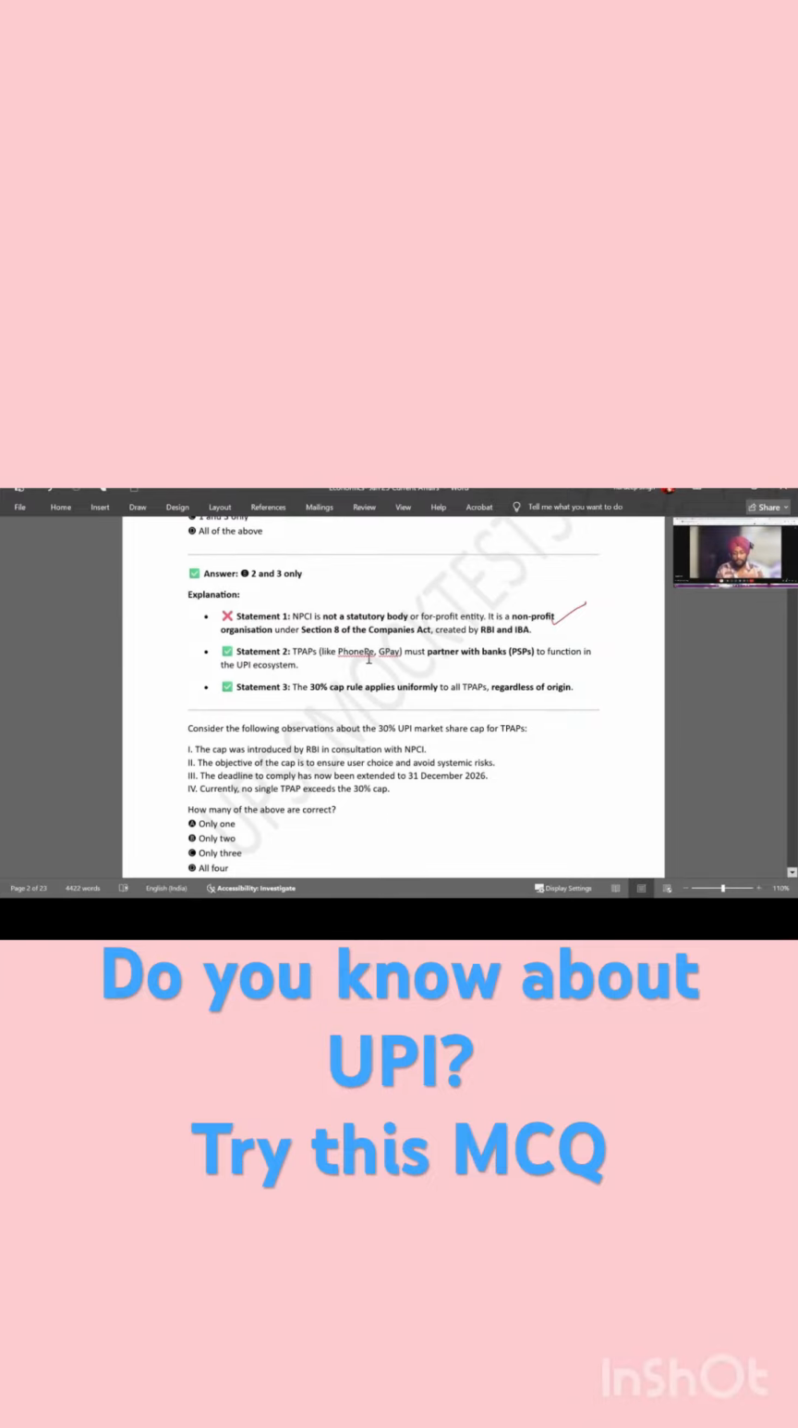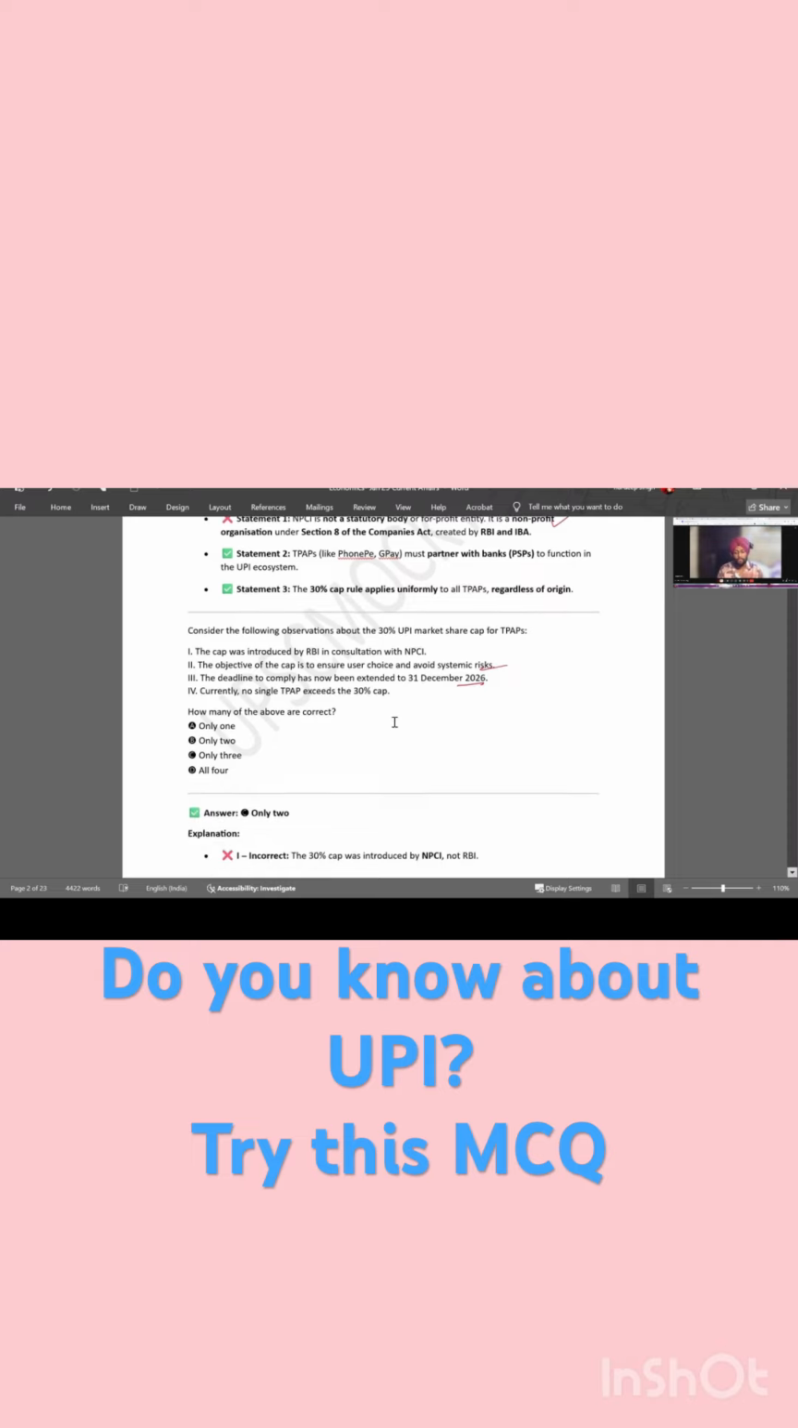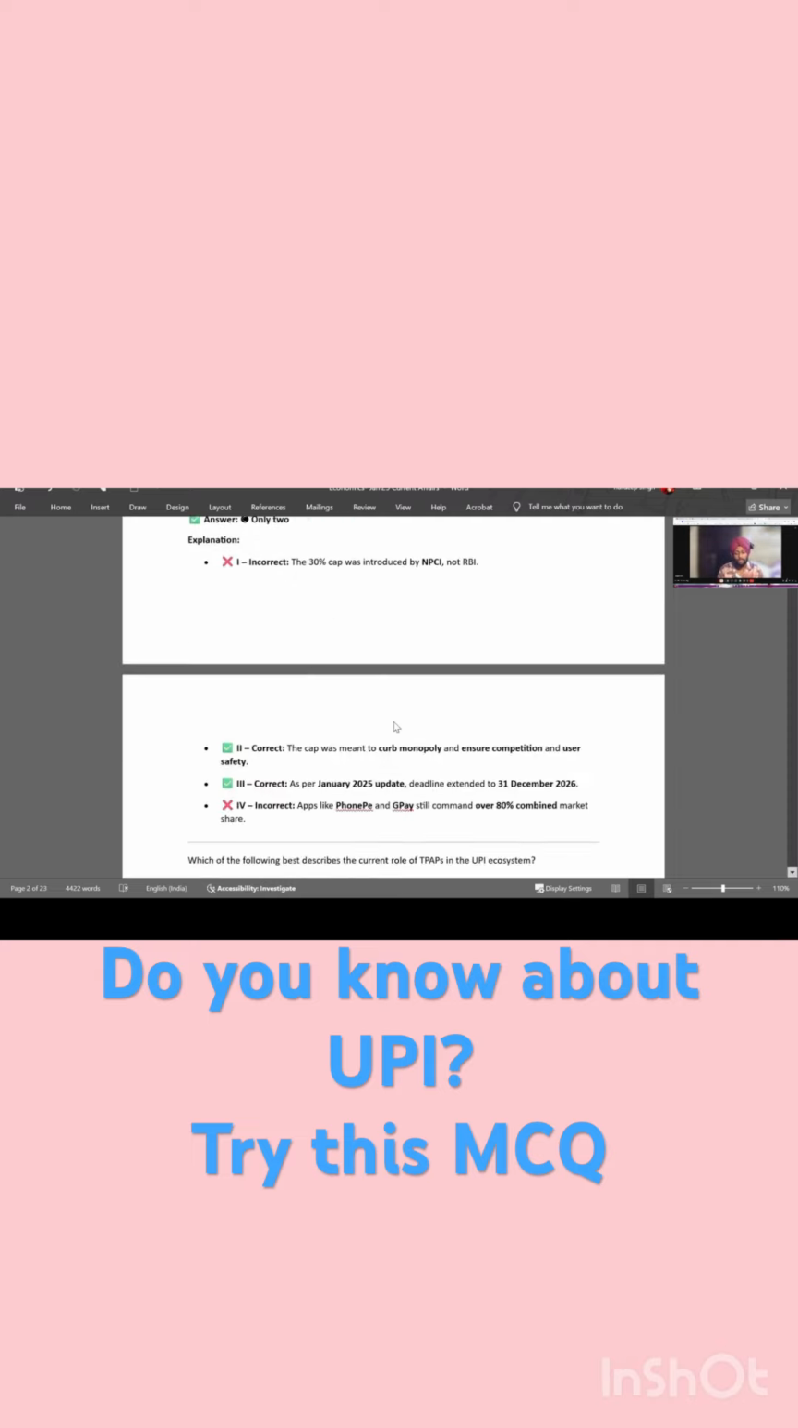Next, consider the following observations about the 30% UPI market share cap for TPAPs. The cap was introduced by RBI in consultation with the NPCI. The objective of the cap is to ensure user choice and avoid systemic risks. The deadline to comply has now been extended to 31 December 26. Currently, no single type TPAP exceeds the 30% cap. So the correct answer is only 2, which is 2 and 3.